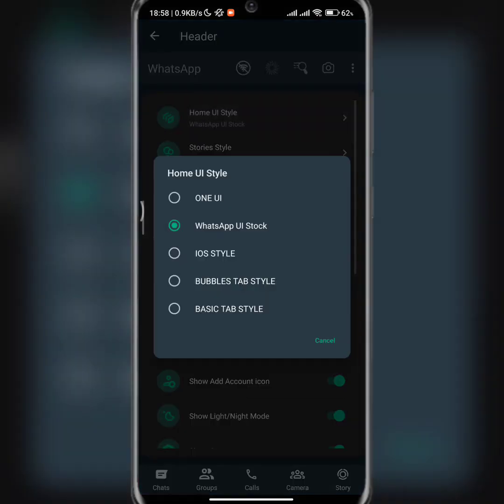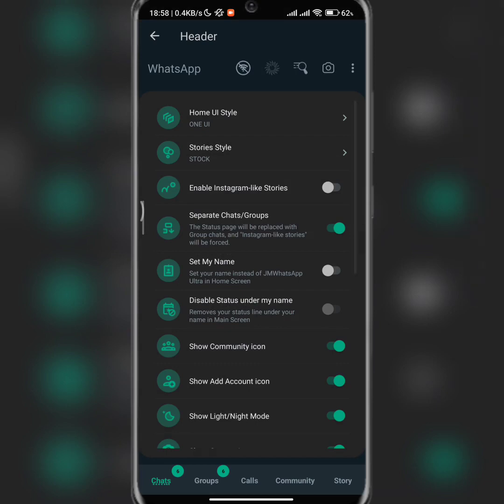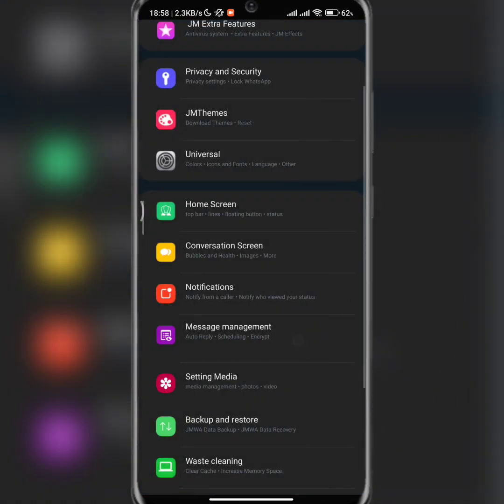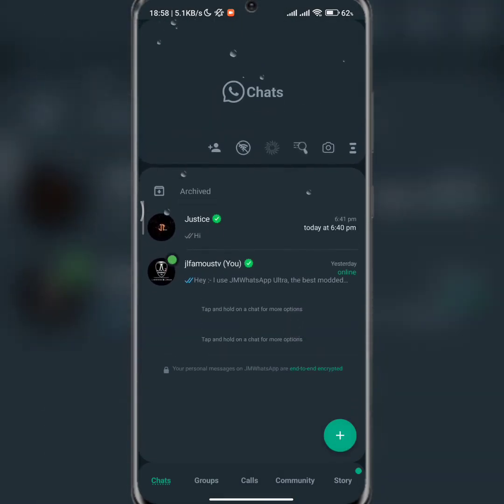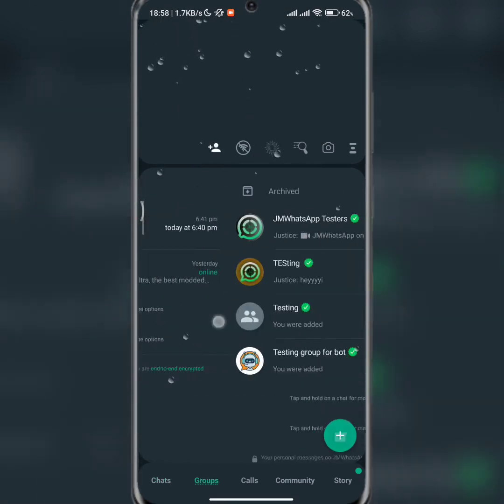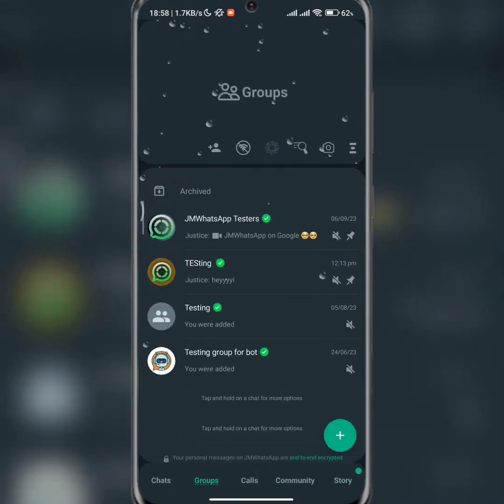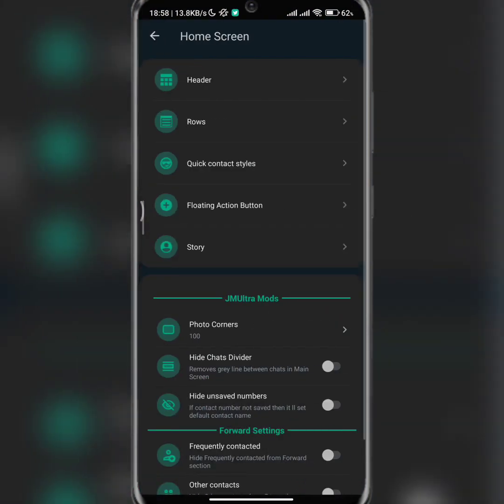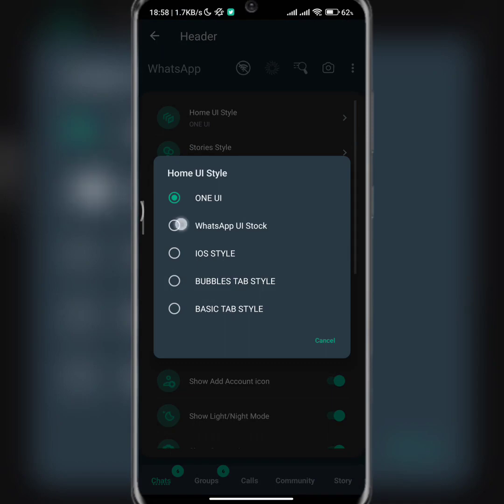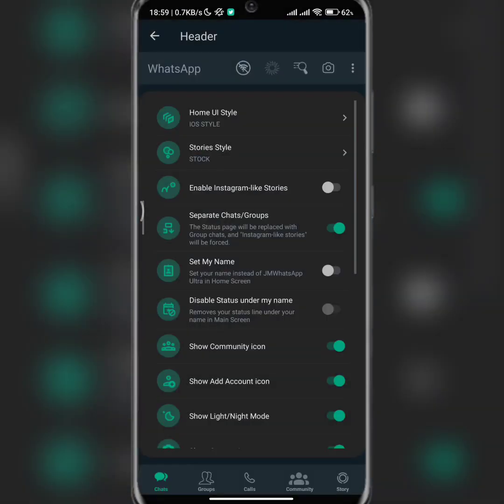From here you can actually change to iOS, to One UI. So this one is One UI. I think Samsung uses One UI. So something like this. You can actually change it to something like this if you want. I don't really like this one, so that is why I don't use it. Let's still stay on the home screen. I use this or this, either of the two. So now, what is next? The story.